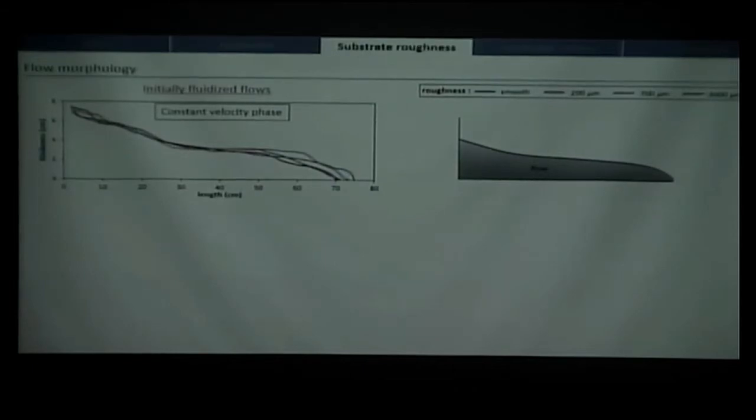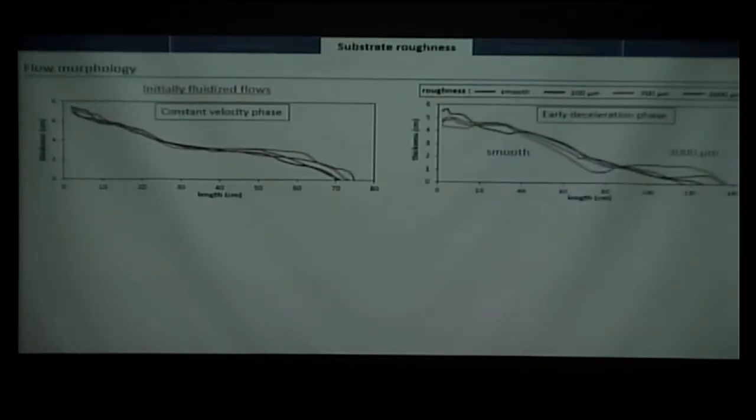So now I will show the morphology of the flow. So this is just the upper surface of the flow at a given time. Okay, just a cross-section of the flow. So we can see in the constant velocity phase that there is not much influence of the substrate roughness, but then when we reach the deceleration phase, we have a separation of the flow, with the body of the flow that stays basically the same, and the forward part of the flow that separates into a sort of bulge that will just